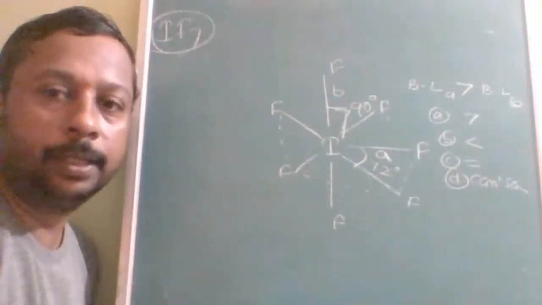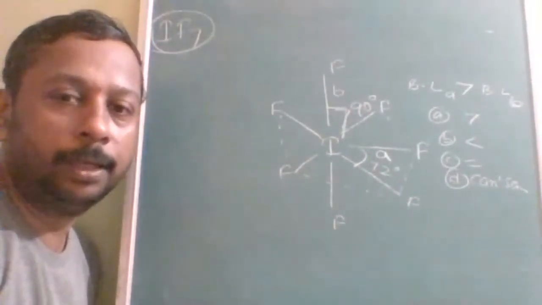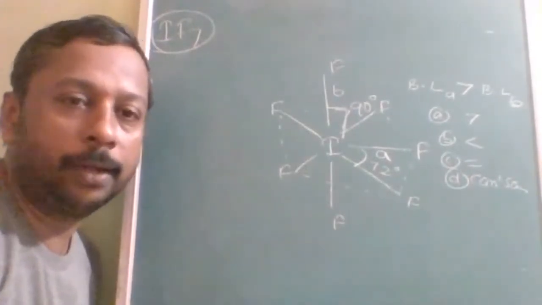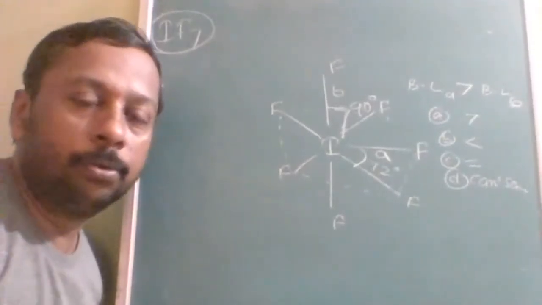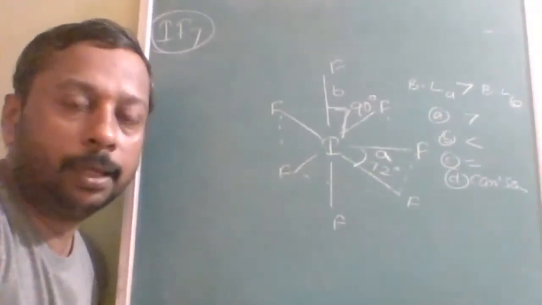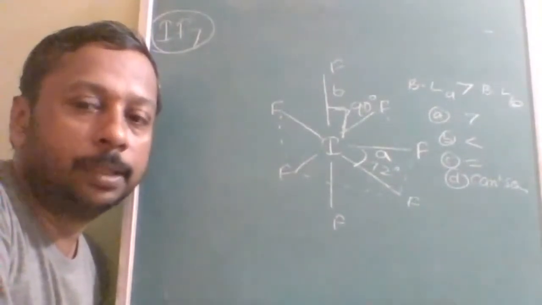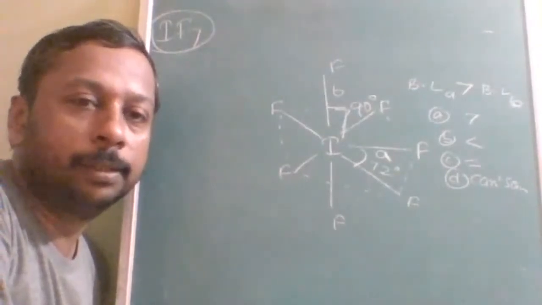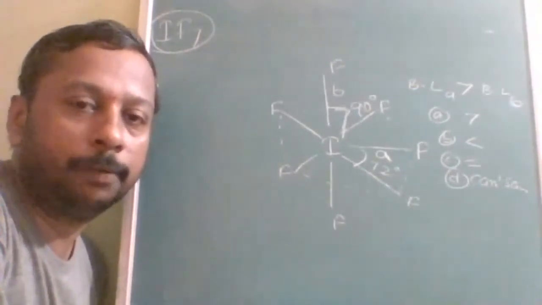Is that clear with the reason? So option A is correct. Why option A? Is this understood? Here it is just opposite to the triangular bipyramidal. In triangular bipyramidal, equatorial bonds are 120, axial bonds are 90. But here equatorial bonds are less and axial bonds are more. Hence, the reverse will be followed. Is that clear to all of you?